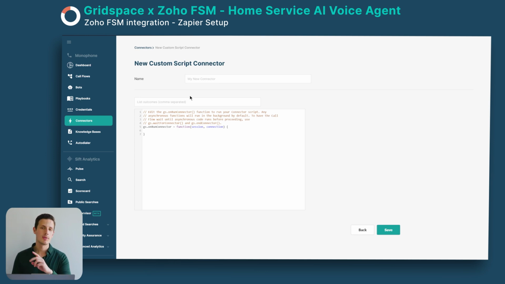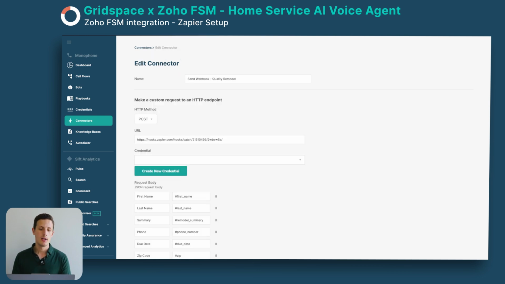Now the second way, which is more straightforward and simple, which we have used for this method today, is sending a webhook or HTTP request to an automation platform, for example Zapier, which is used today, which can handle the data and integration between Zoho FSM and Gridspace.